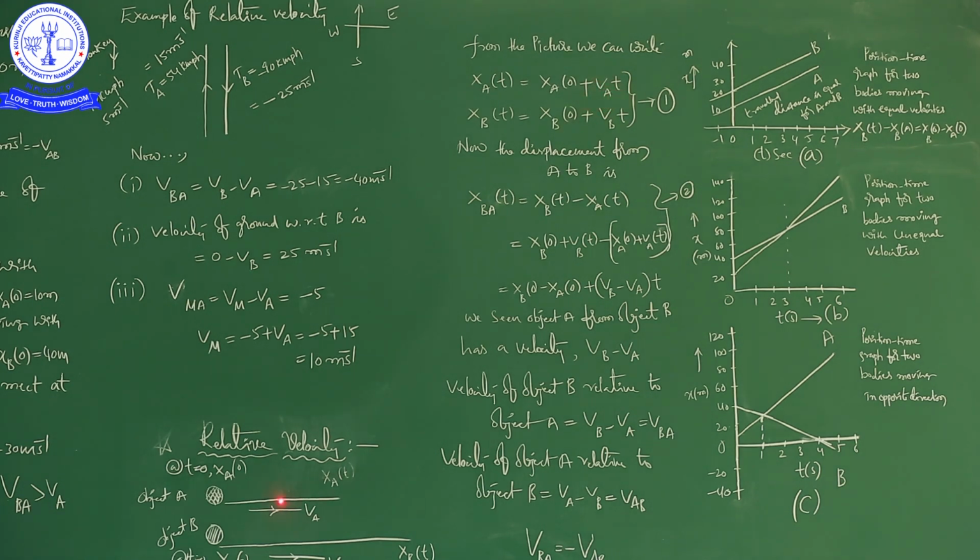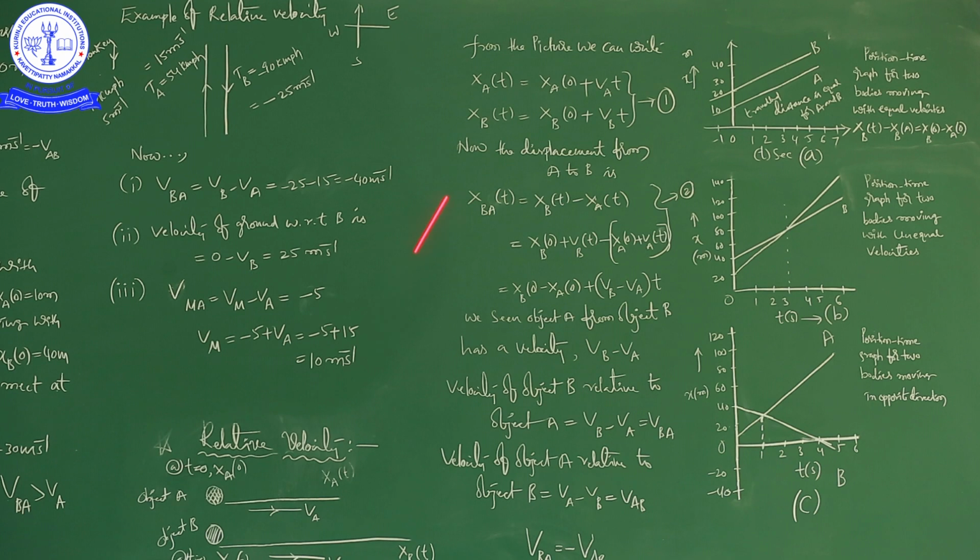So, the displacement covered by a body in t seconds is equal to the displacement of the body at t equal to 0 seconds plus the velocity of the body into this time interval. So that we are getting the displacement of a body in t seconds.